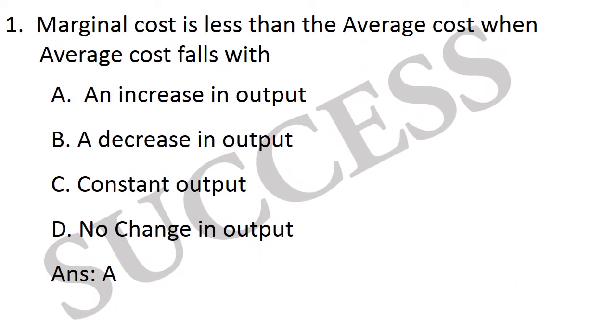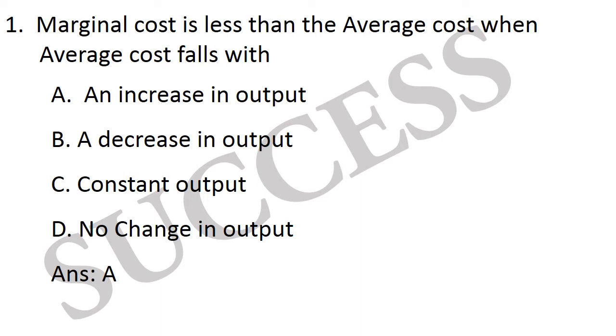First question, marginal cost is less than the average cost when average cost falls with. Options: an increase in output, a decrease in output, constant output, no change in output. Here, marginal cost is less than the average cost when average cost falls with.